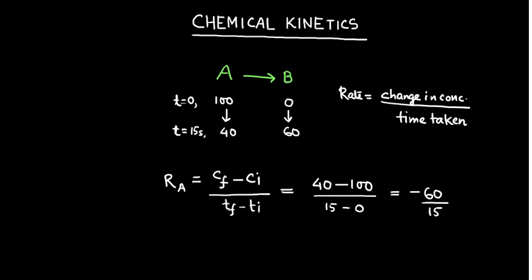Okay. So, let us see what the unit is. Now, concentration is generally represented in terms of molarity. So, it is moles per liter and time is specified here in seconds. So, rate here is having a unit of moles per liter per second. So, we are getting this value as minus 4 moles per liter per second.